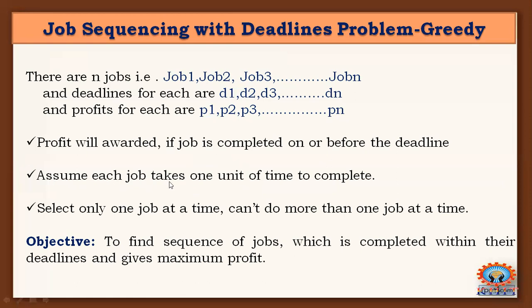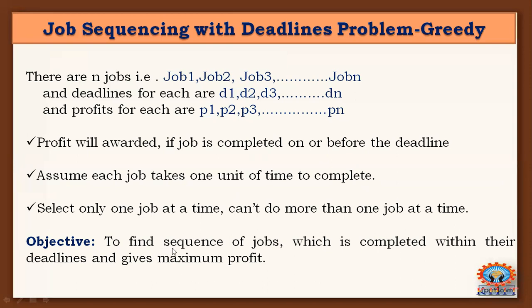So each job takes only 1 unit of time to complete. The main objective of the given job sequencing with deadline problem is to